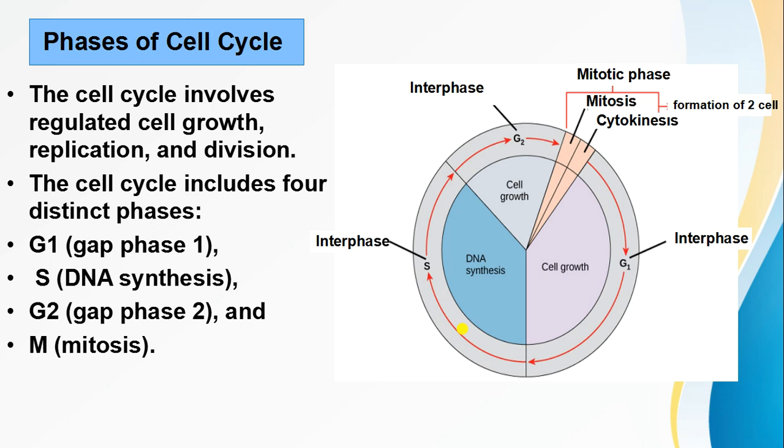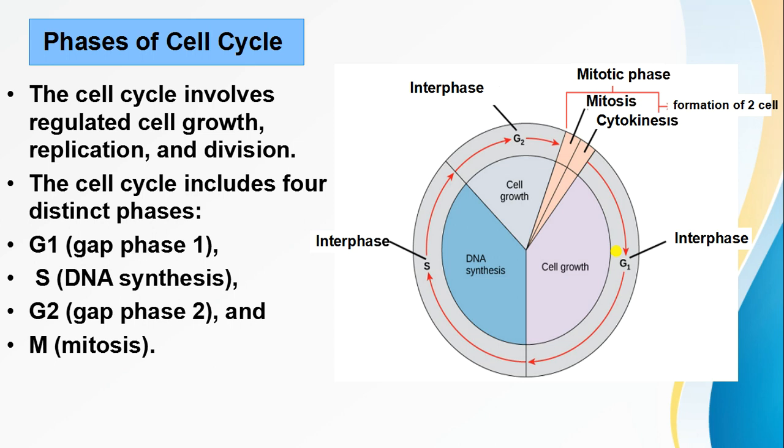So first we will talk about the interphase. Interphase includes G1, S and G2. Now what happens in G1? This is our G1 phase. The G1 phase is also known as the gap 1 phase. In this phase, the cell increases in size and its biosynthetic activity goes up, and the cell also increases its supply of protein and other nutrients. Apart from that, the number of organelles like mitochondria and ribosomes increases. The G1 phase, friends, is also known as the growth phase. If everything is okay in this phase, then the cell will enter into the S phase.